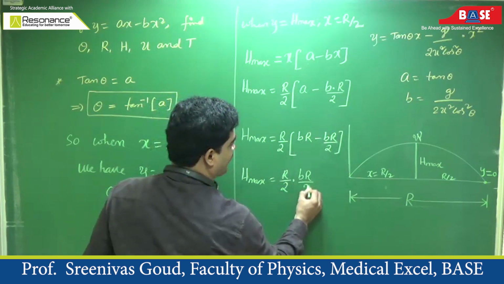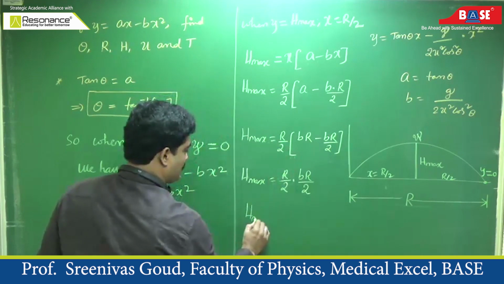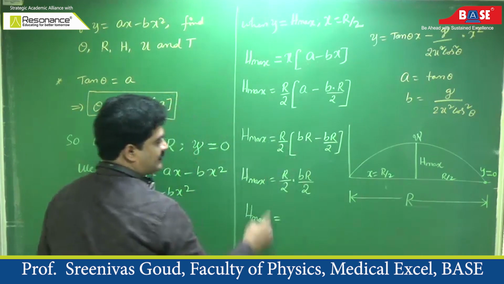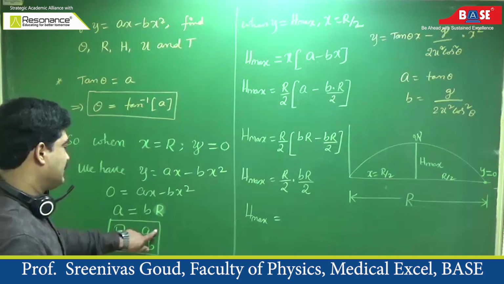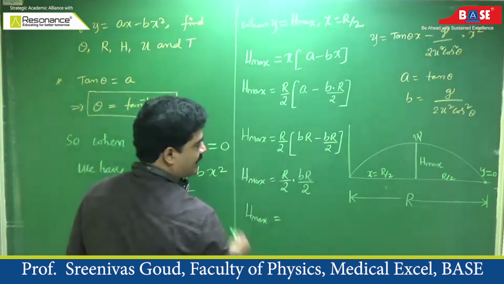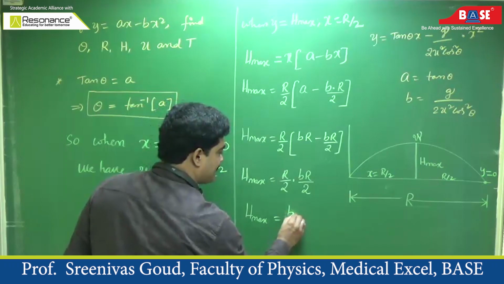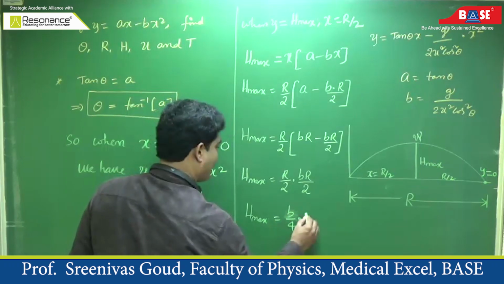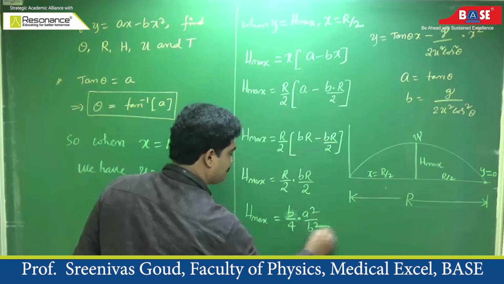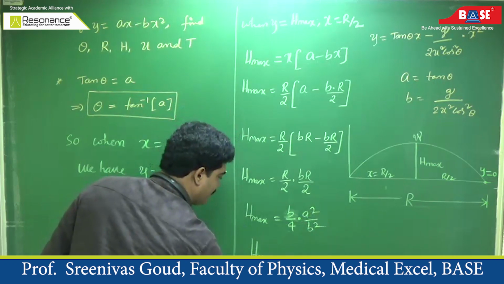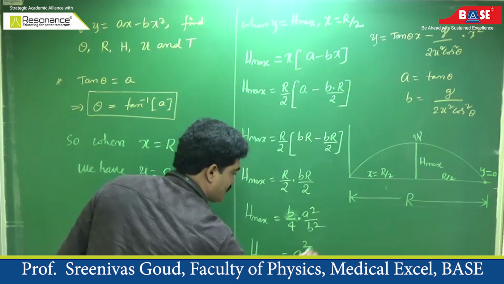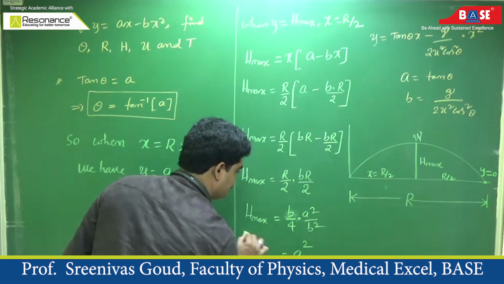What is R? a by b. What is R square? a square by b square. So I write this as b by 4 into R square, where R square is a square by b square. So the maximum height formula is a square by 4b.